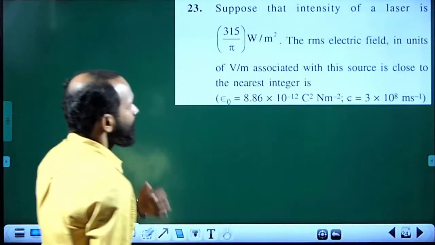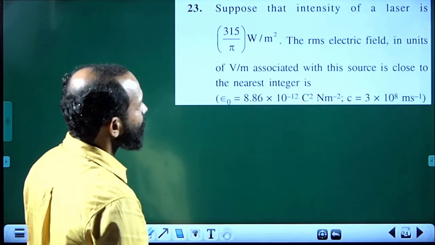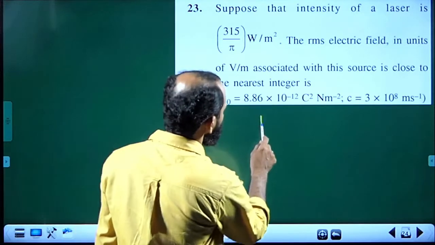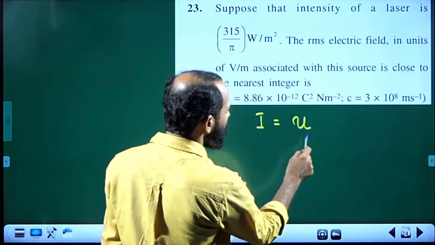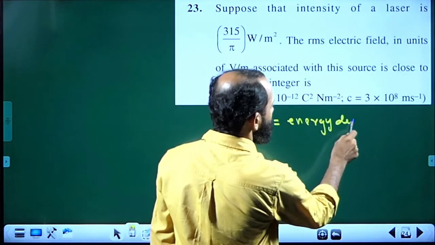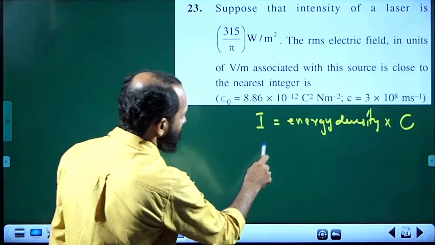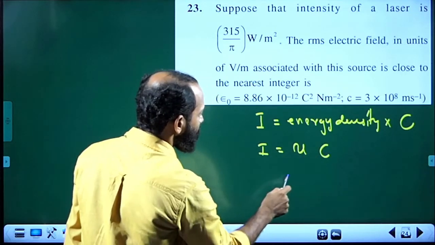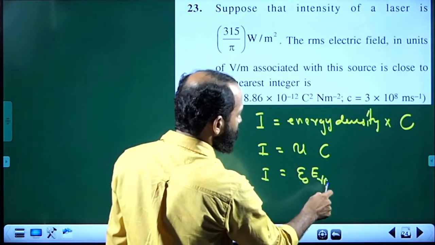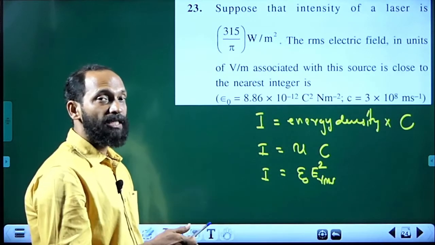Next one. Suppose the intensity of a laser is given like this. The RMS electric field associated with this source, in volt per meter, is close to the nearest integer. The formula for intensity I is energy density multiplied by velocity. This formula is quite important: I can be written as U times C. For energy density we have learned epsilon 0 E RMS square is the total energy density of the electromagnetic wave associated with both electric field and magnetic field.